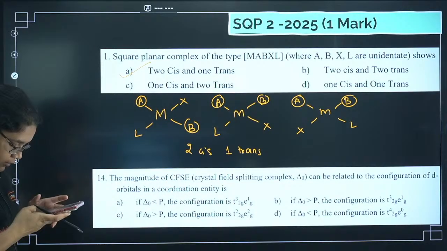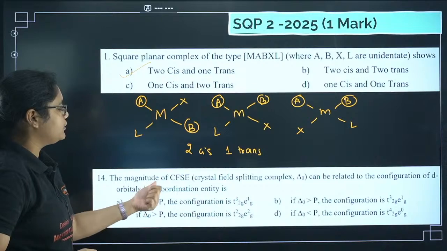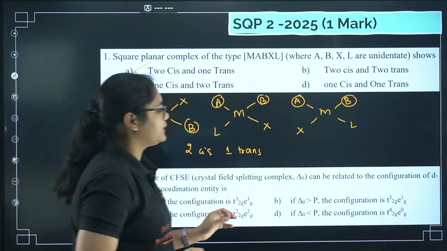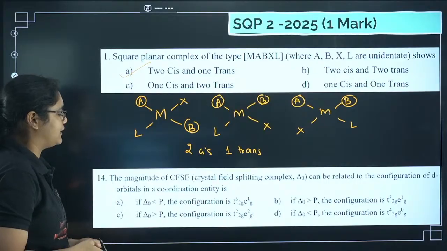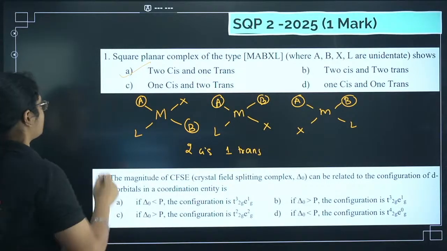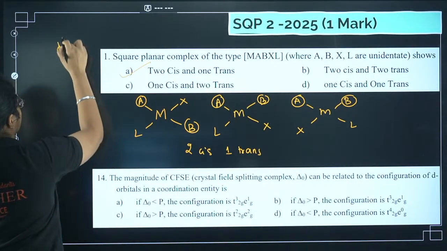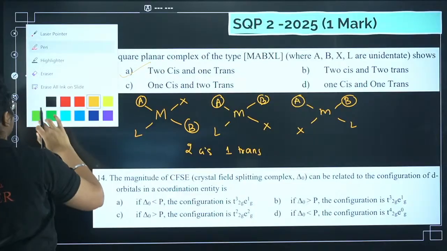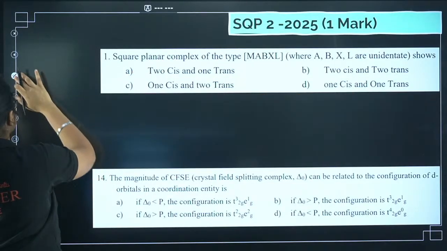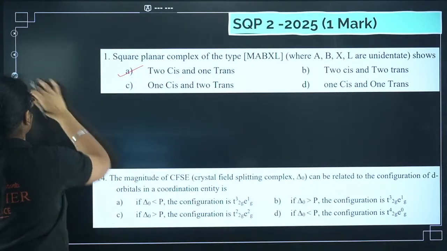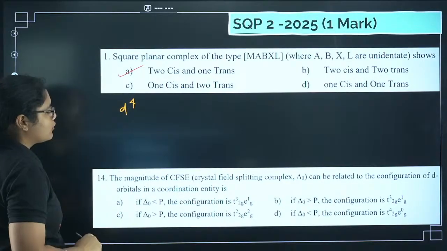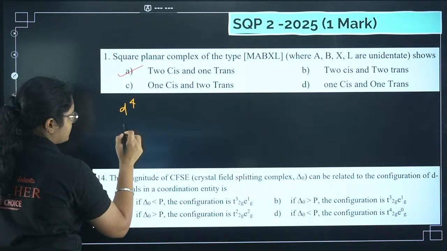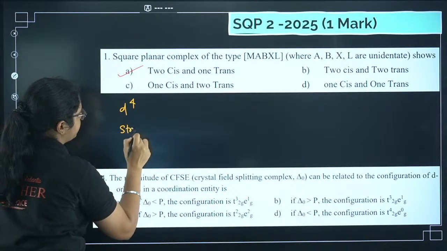Okay. Next question: the magnitude of CFSE can be related to the configuration of d orbitals in a coordination entity. So the d4 configuration we are talking about. If I am talking about d4 configuration, what will be the configuration if I am talking about a strong field ligand?